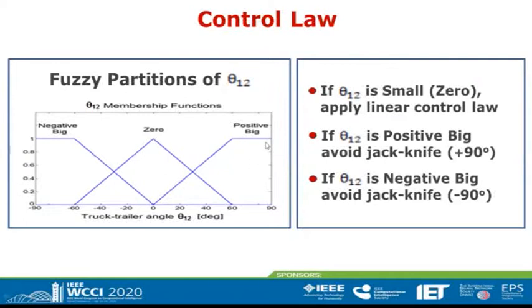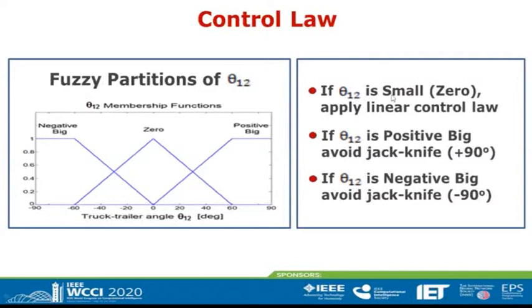And here we have this partition, positive big, corresponding to high positive values of theta 1,2, close to the jackknife position, 90 degrees, and it belongs to the non-linear range. And here we have this partition, negative big, which also belongs to the non-linear range and is close to the jackknife position, -90 degrees. And for these 3 partitions, we apply the following control rules.